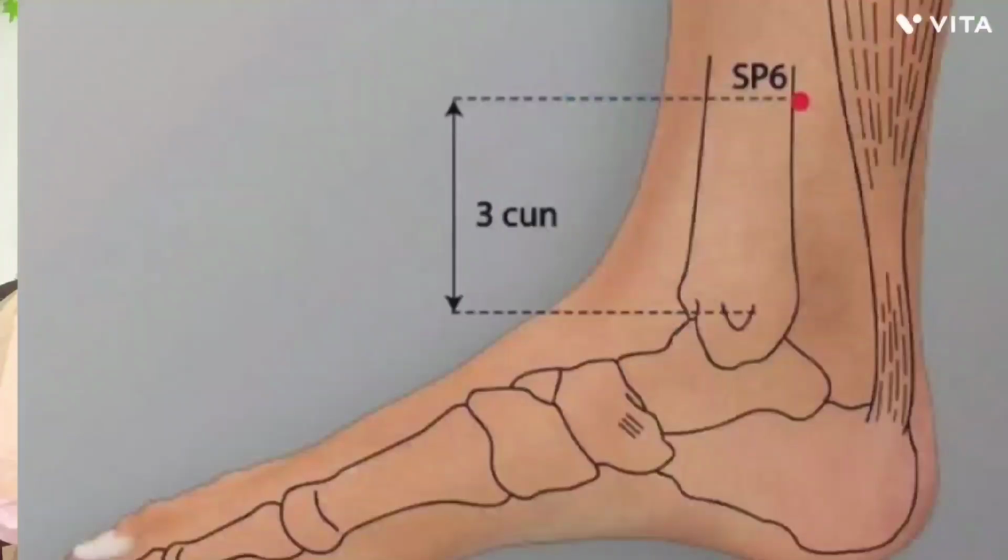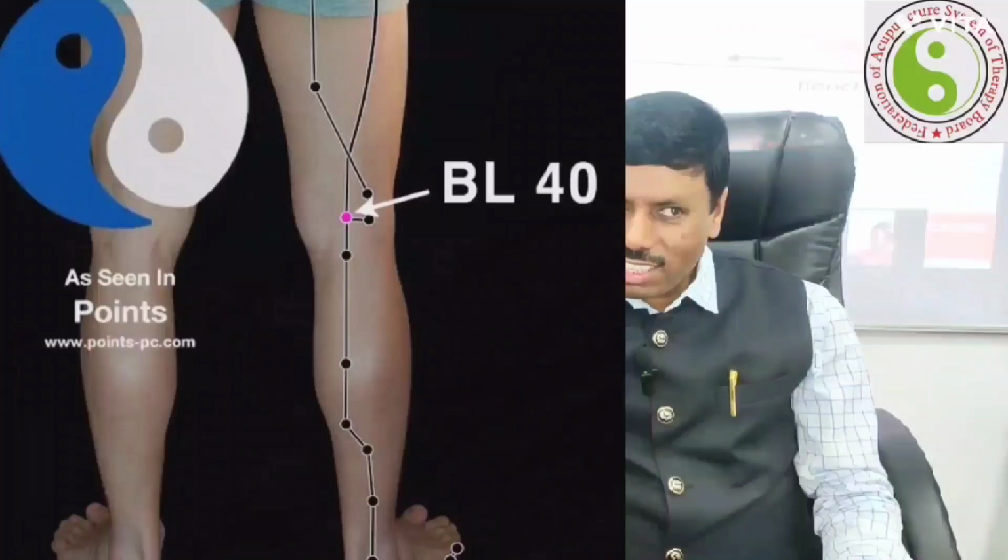Then all the lower extremities can be treated by using a single point. Already I have completed SP6. Then UB40, UB40, UB61, UB40 also.